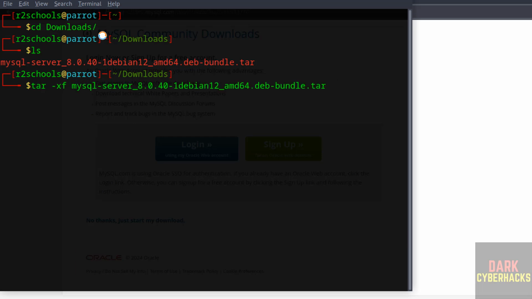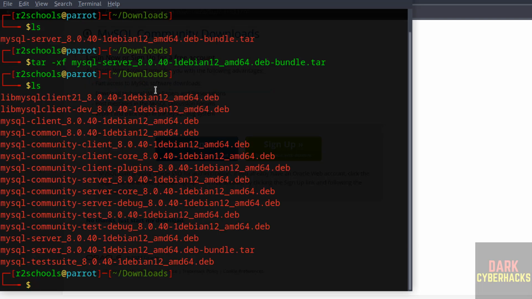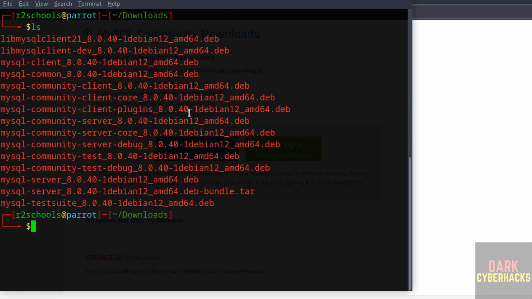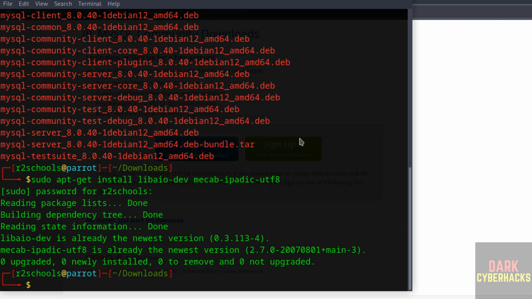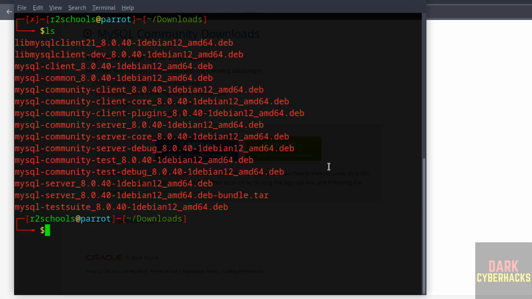Type tar, give the mysql name, press tab, hit enter. It is done. ls. See here these are the list of the Debian packages that needs to be installed. Ctrl A, ls. Before installing these we have to install the following dependencies. I will keep this command in the video description. It is done. Now install these packages. Sudo dpkg -i *.deb. Hit enter.